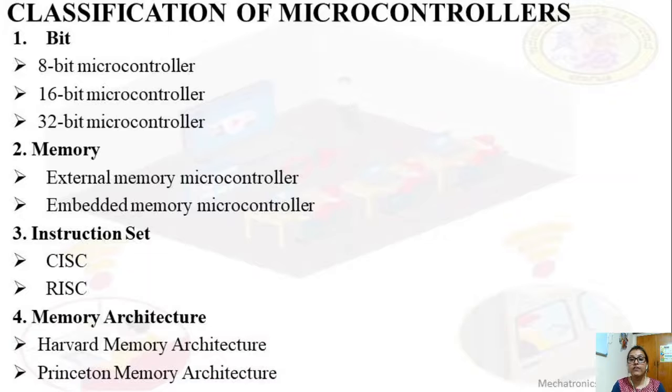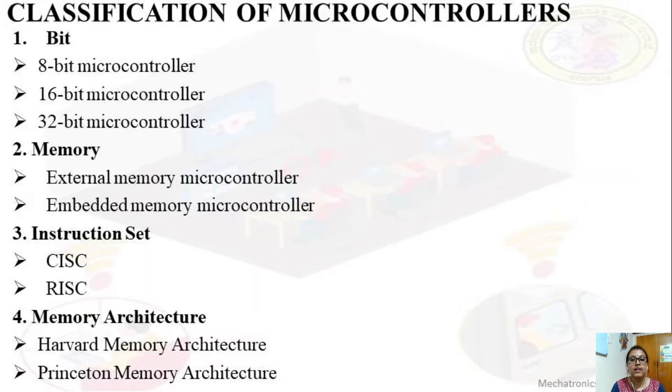So next is classification of microcontrollers. We have 4 types of classification. First is based on bit: we have 8-bit microcontroller, 16-bit microcontroller, 32-bit microcontroller. Then based on memory we have external memory microcontroller and embedded memory microcontroller. Based on instruction set we have CISC and RISC, that is complex instruction set computer and reduced instruction set computer. Next, based on memory architecture we have Harvard memory architecture and Princeton memory architecture.